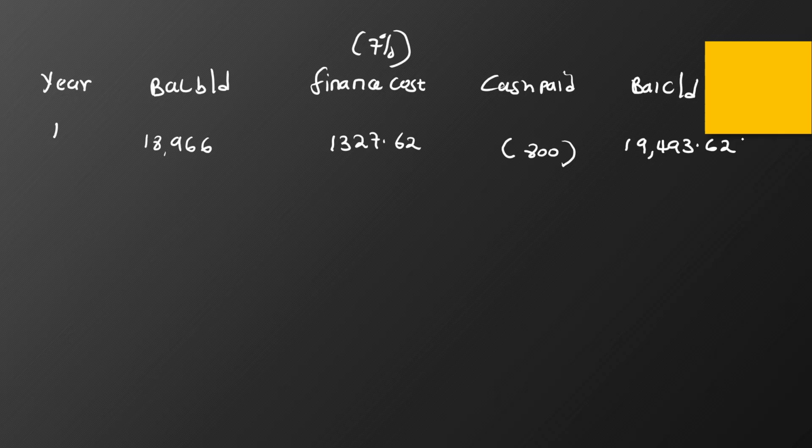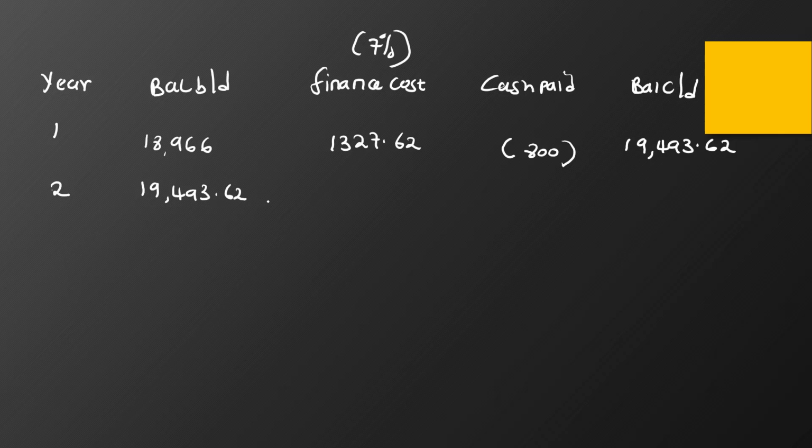18,493.62. No, not 18 but 19. So the balance carried down for this year will be the balance brought down for the second year. So we start with 19,493.62. I take 7% of this one,